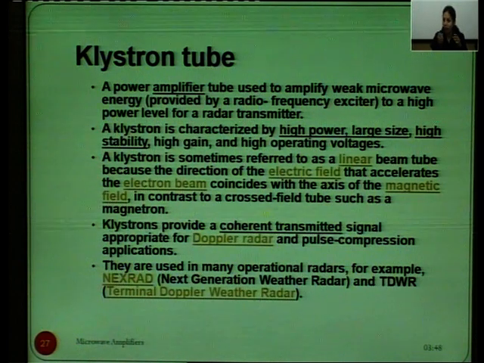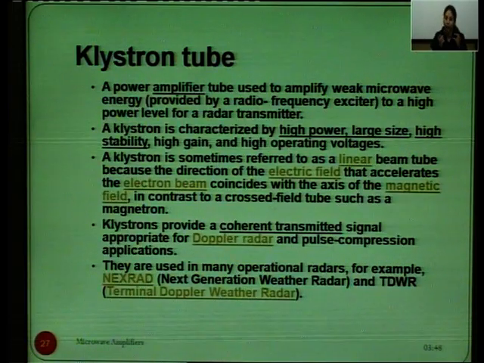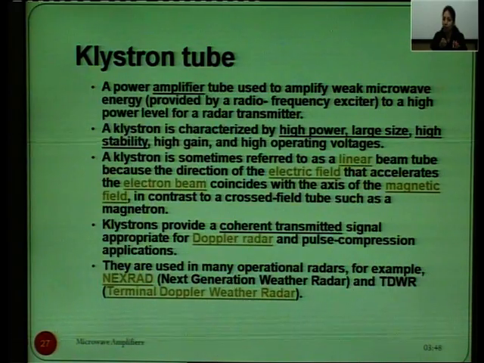A Klystron is referred to as a linear beam tube because the direction of the electric field that accelerates the electron beam coincides with the axis of the magnetic field, whereas in contrast the magnetron, which also acts as an amplifier, is a cross field device. Klystrons provide a coherent transmitted signal appropriate for Doppler radar and pulse compression applications.